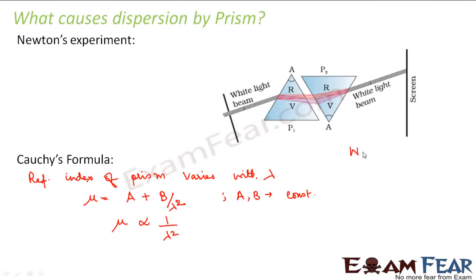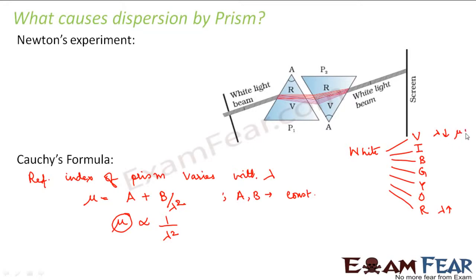Now, when we talk about white light, it consists of these 7 colors: violet, indigo, blue, green, yellow, orange and red. Right? Now, out of this, violet is the color which has the minimum wavelength, and red is the one which has the maximum wavelength. Now, we have told that refractive index varies inversely with wavelength. So, since wavelength is minimum for violet, therefore, the refractive index would be maximum for violet. In this case, the refractive index would be minimum for red.